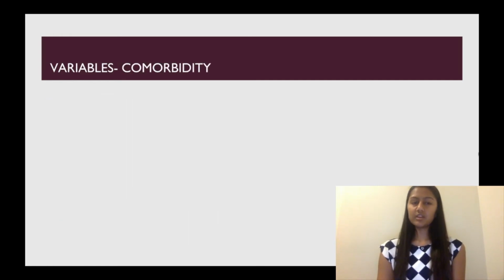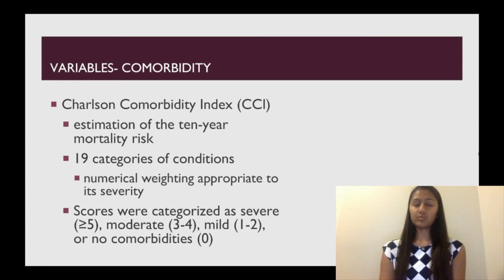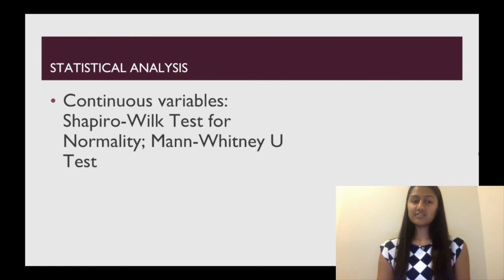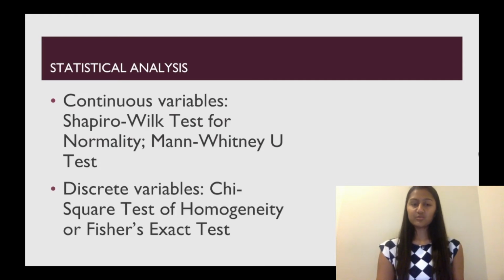For the comorbidity variable, we used the Charlson Comorbidity Index. This is an estimation of 10-year mortality risk and has 19 different categories of conditions. The numerical weighting is based upon severity. Scores were categorized as severe, moderate, mild, or no comorbidities. For the statistical analysis, for continuous variables, we used the Shapiro-Wilk test for normality and then the Mann-Whitney U test. For discrete variables, we used the chi-square test of homogeneity or Fisher's exact test.